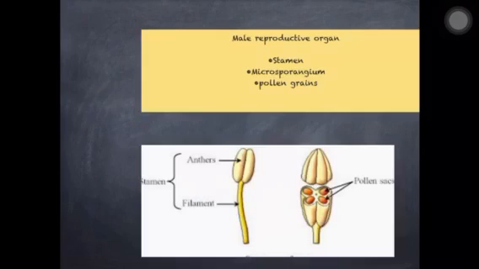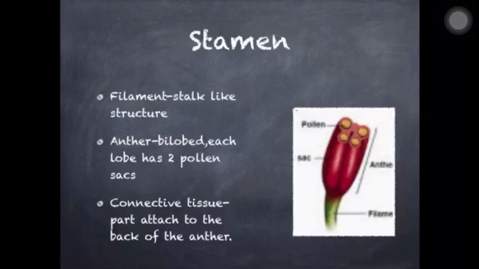So basically, the stamen is the first cover. If we take a TS of the anther, we'll get the sporangium, and inside the sporangium there are sac-like structures, which are the pollen sacs, and in the sacs the formation of male gametes like pollen grains takes place. Now here is a diagram of the stamen. We have already discussed that it is the stalk-like structure. Anther is bilobed. Meaning of bilobed: if you observe this diagram, the maroon-colored structure is the anther, and you will see two portions where the body is divided into two equal parts. That is called bilobed.